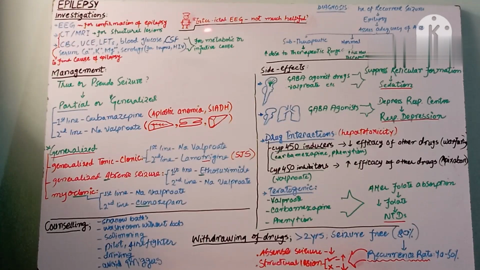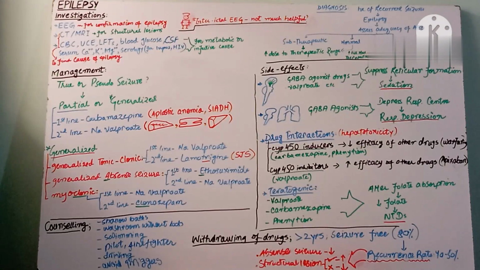CT or MRI for any structural lesion, and if we are suspecting any metabolic cause or any infective cause, then we do these tests. For example the CBC, which will rule out infection, then urea and creatinine, and LFTs. Why do we do these? To find out any renal cause, because in the causes list, I talked about how chronic and acute renal failure can also lead to seizures. We can also investigate the CSF, to find out any infection or any hemorrhage in the cerebrospinal fluid.